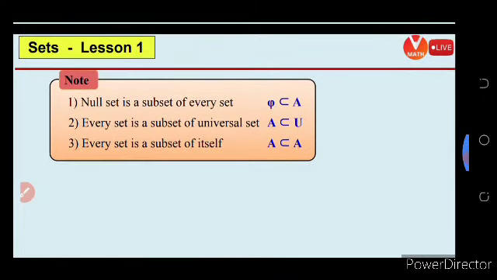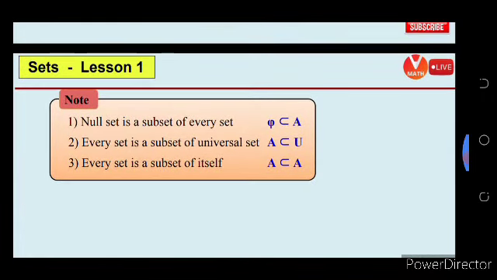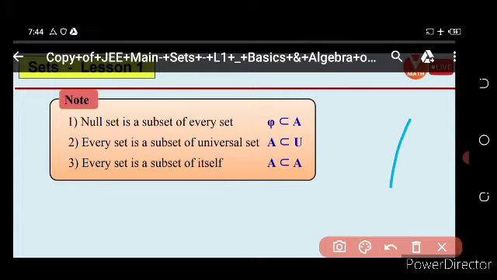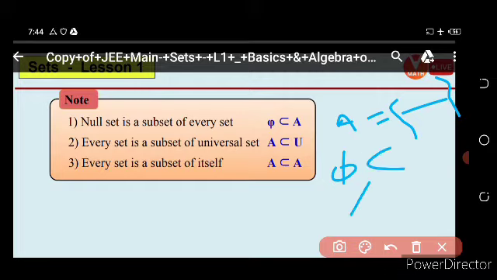Then come to notation. Null set is a subset of every set. This is a notation. Because if we take A is equal to 1, 2, 3, 4, then phi is also present here. So phi is a subset of every set.